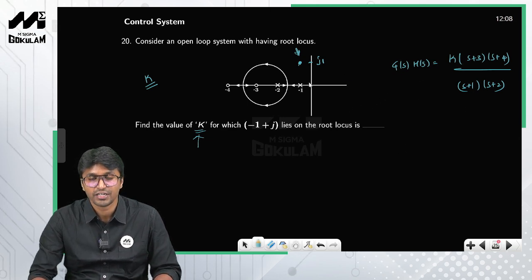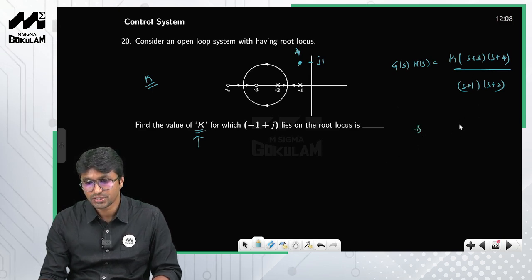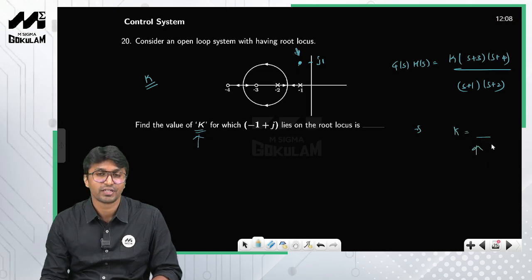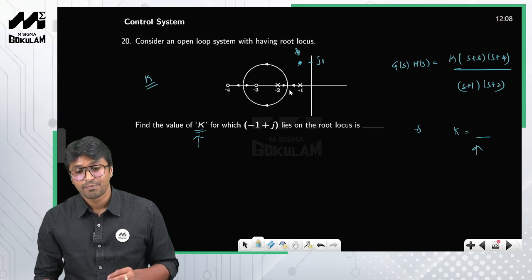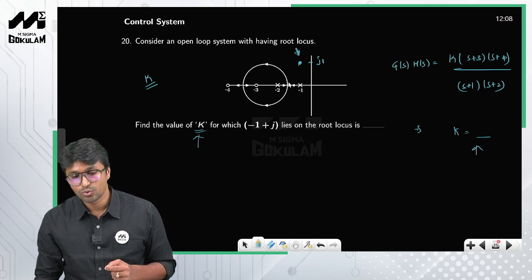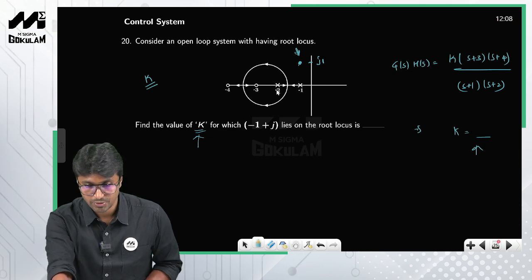So angle condition fails here, right? If you use the magnitude condition directly, you will get a finite value of k, and you will obviously end up with a wrong answer, right? So the understanding is that for no value of k does the root locus go through this particular point, right? So this is how you solve this particular question, okay?